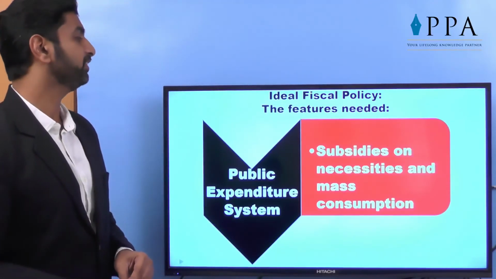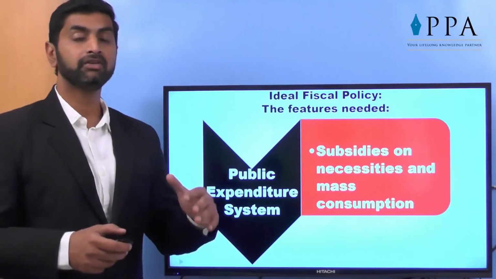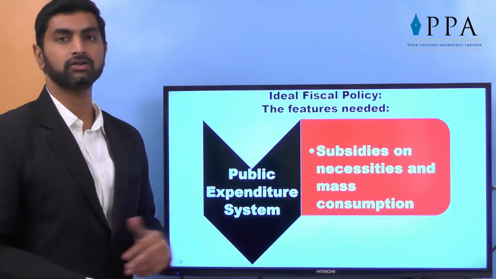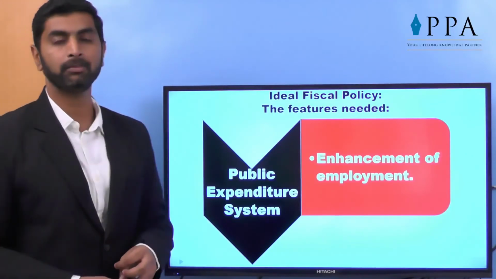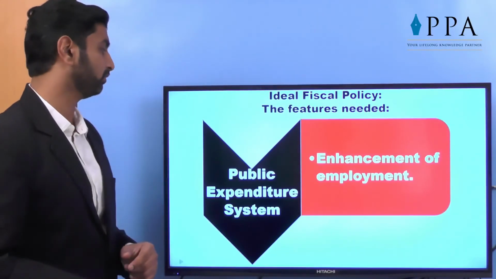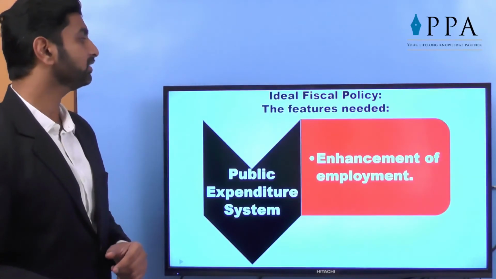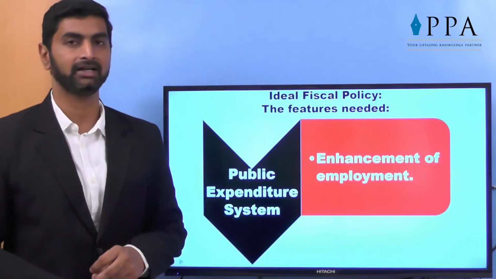Subsidies on necessities and mass consumption should be given. When the government is stable, then only such facilities can be given. Also enhancement of employment, not only of human resources, of course, but of other resources also. So these are all the things which an ideal fiscal policy aims at.